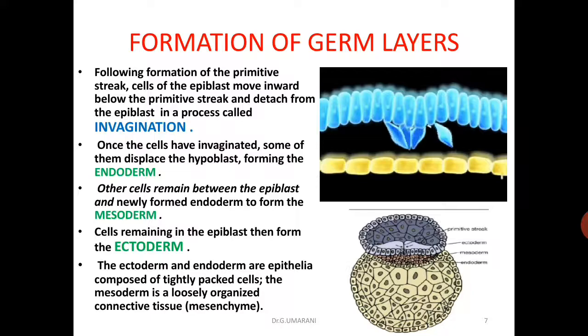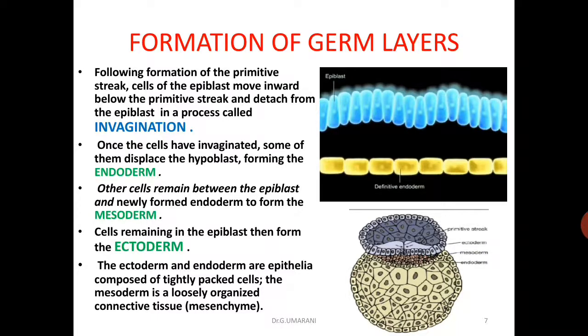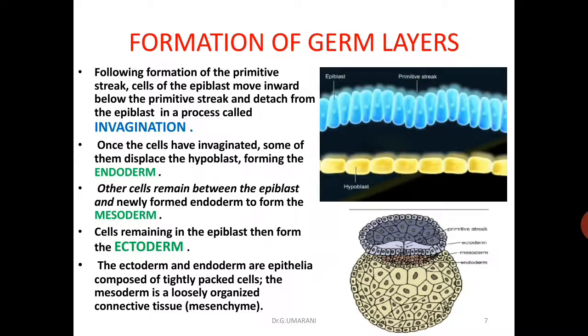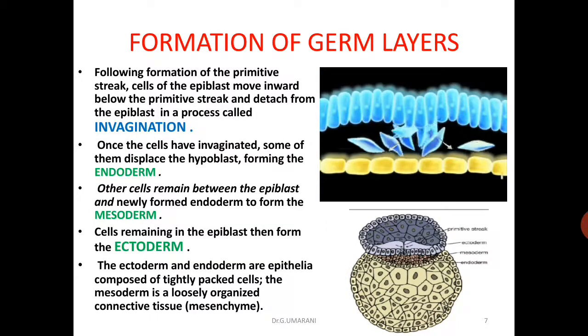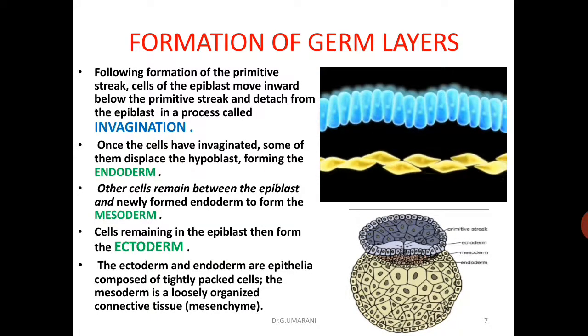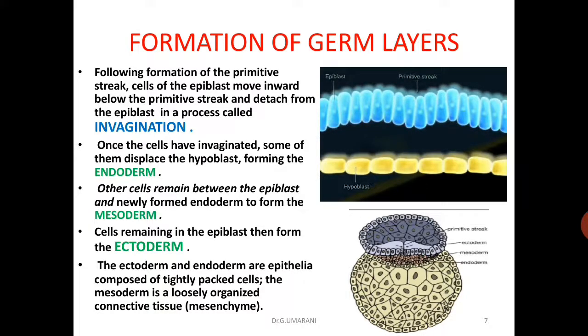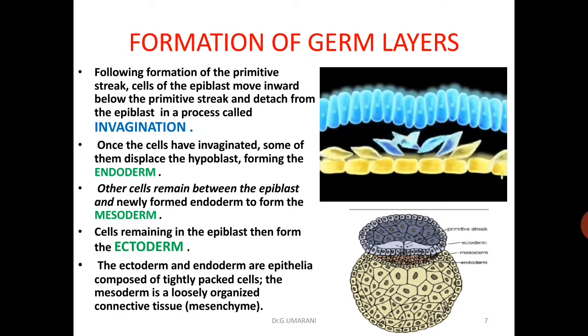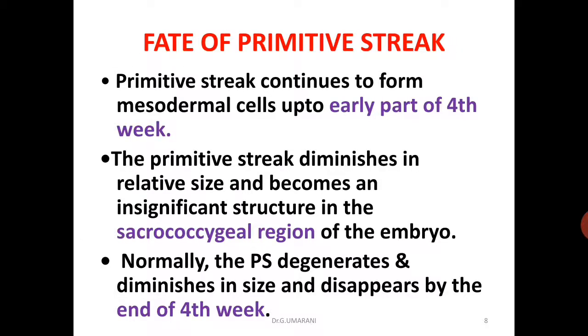So through the process of invagination, cells from the epiblast enter and migrate to form the endoderm from the hypoblast, the epiblast forms the ectoderm, and in between forms the mesoderm. So the epiblast is the source of all the germ layers: ectoderm, endoderm and mesoderm.